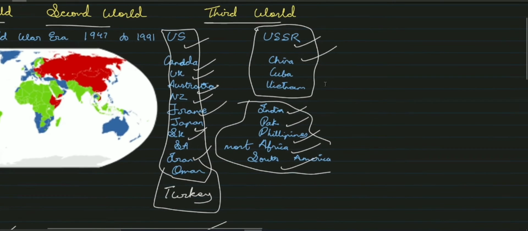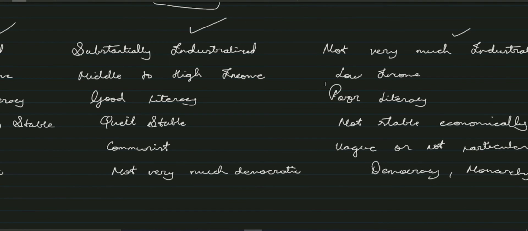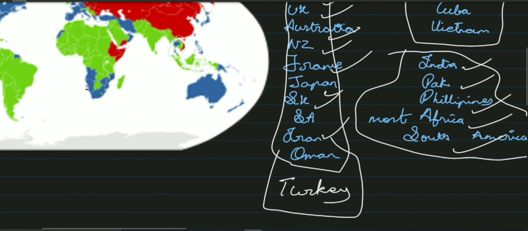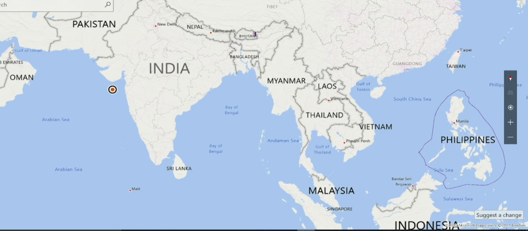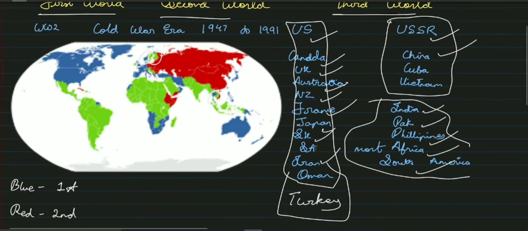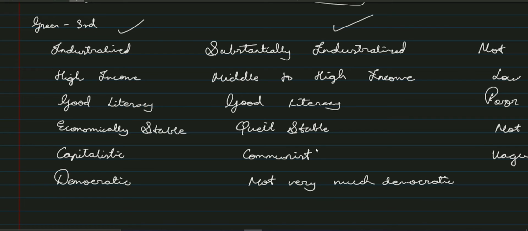Then there are some exceptions in the second world countries list, like Cuba and Vietnam, which do not have these traits of second world countries. And then again, when we come to the list of third world countries, there are again exceptions, like Finland. And which country is this? Just need to check in the map. Sweden. Okay, great. So Finland and Sweden do belong to the list of third world countries, but do not have these characteristics. Rather, they have the characteristics of first world countries.